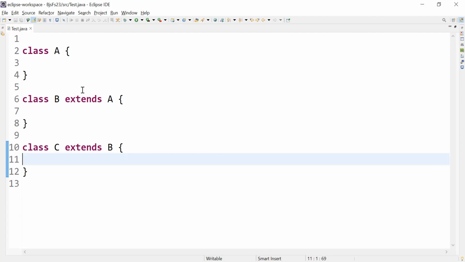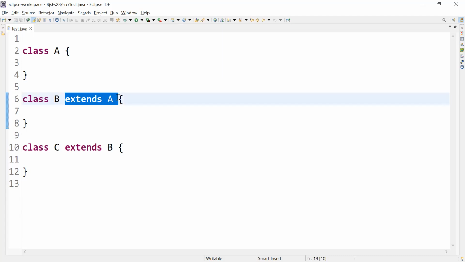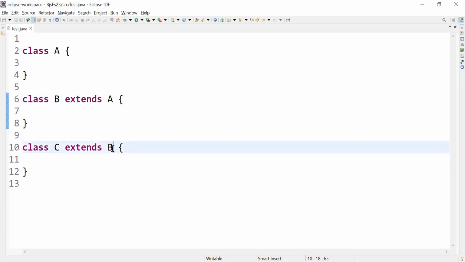So next, I have a class called A and B. I'll write class C extends A. So what is there here? I have one parent class A and two child classes. Here B is the child of A and C is also a child of A. So one father, two children. Yes, it is possible. Clear?